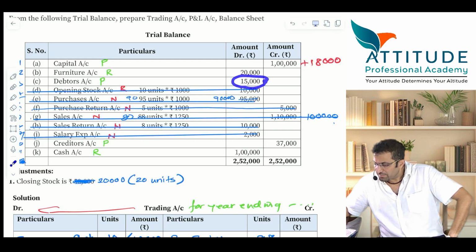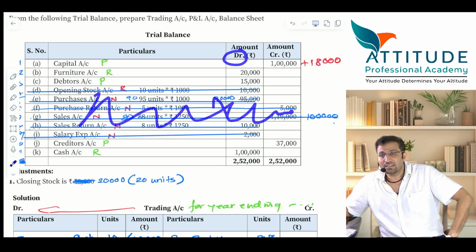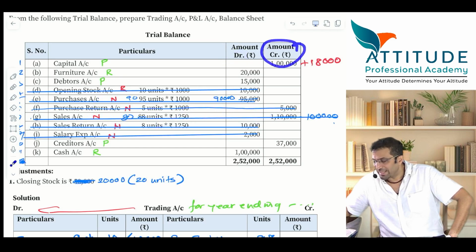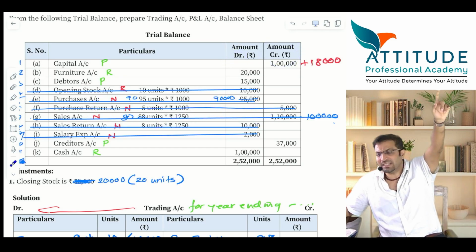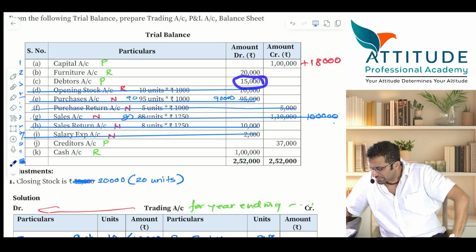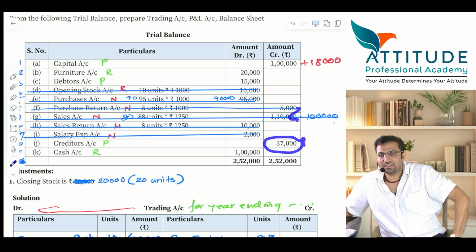Debtors. Debtors, where will you write? Because it is a debit balance, it will go to what? Asset. See, very simple. All debit balances, except those which are cancelled, are all assets only. And all credit balances are capital and liability. Is that clear? 15,000 asset. Then everything else is closed. Look here. Creditors, how much? 37. Yes or no? Where will it come? Liability side. Very good.